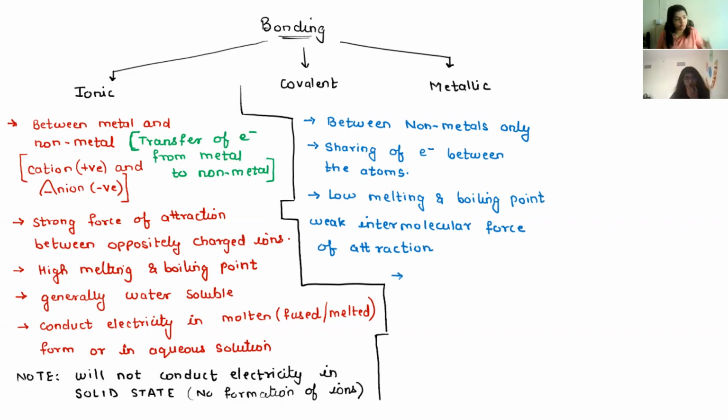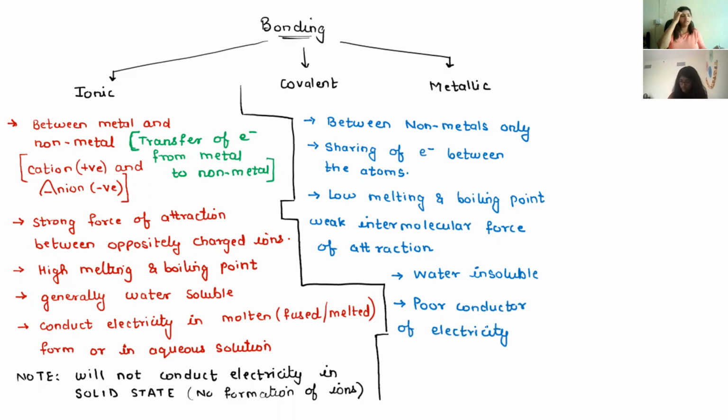Covalent compounds are not water soluble. They are water insoluble. Also, they are poor conductors of electricity. Why? They cannot conduct electricity because there is no formation of ions.